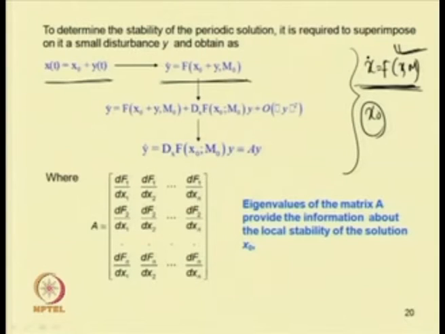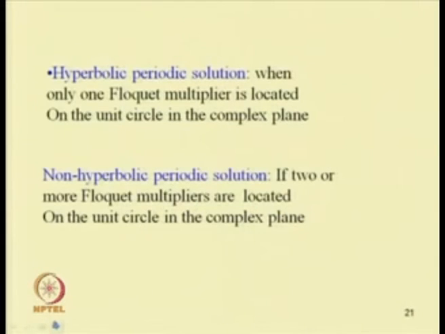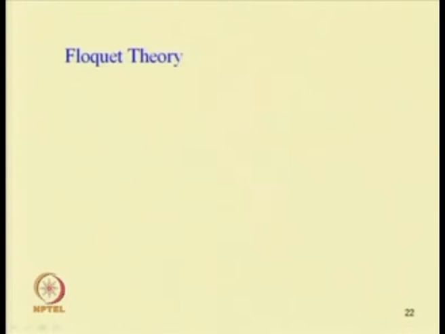So, we can obtain this ẏ = f(x₀, y, m₀), or we can write this equation in this form, that is ẏ = DₓF(x₀, m₀)y. And so, from this equation, we can find whether the system is stable or not. So we have to use this Floquet theory to study the stability of the system.